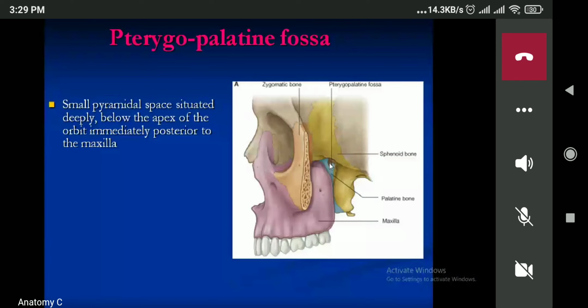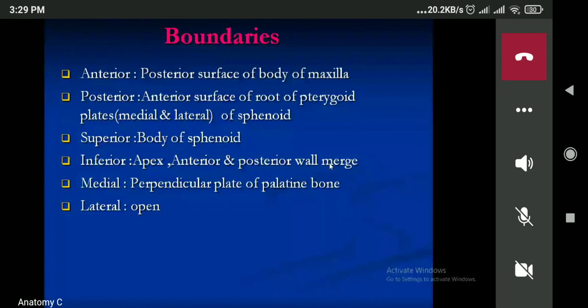Yes, ma'am. Now next one, we have the communications. Can you see, superolaterally it will communicate with the orbital cavity. Superolaterally, orbital cavity. Now next one is laterally, this will communicate with the infratemporal fossa.